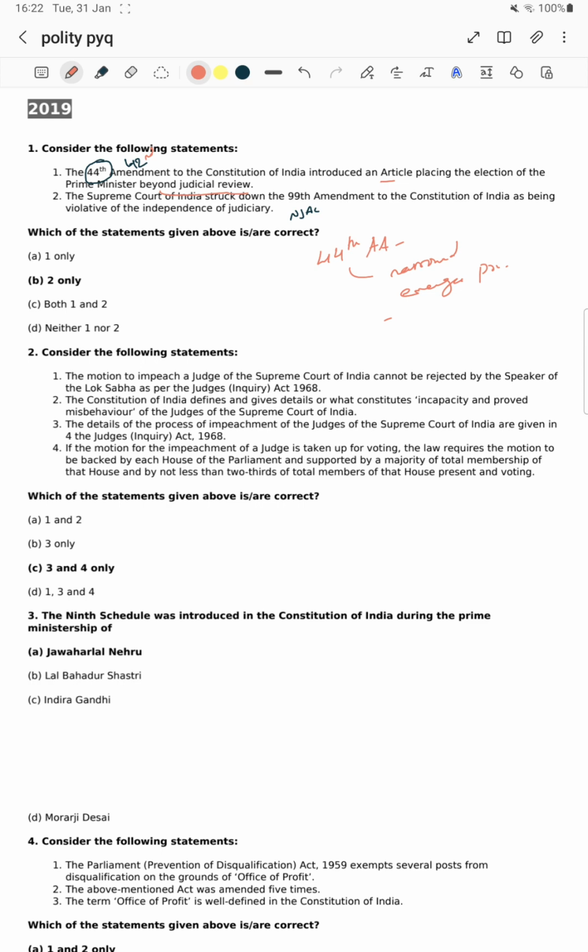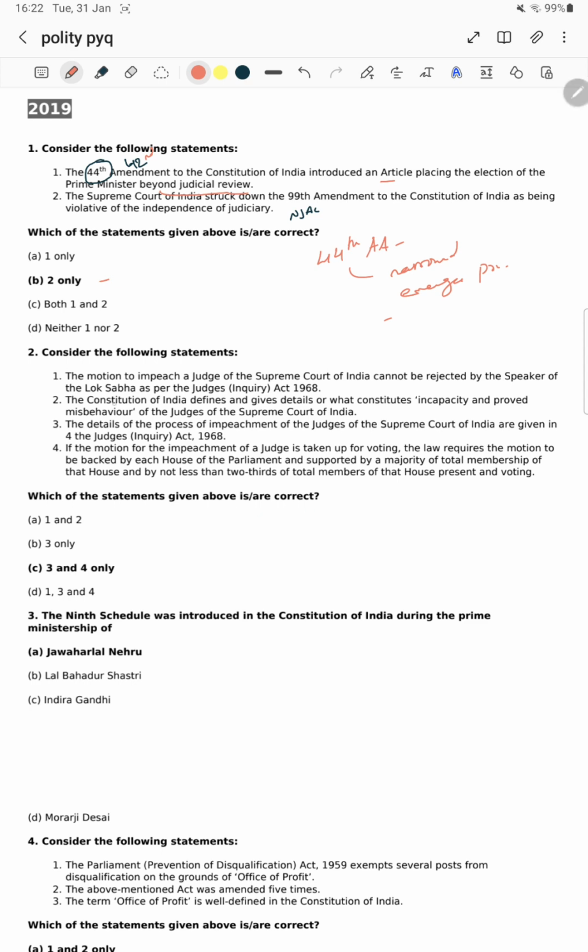There are possible chances of a question being asked about the independent nature of the judiciary as well as the executive. The question may be framed on these particular topics, so be conscious about it. In this question, yes, the Supreme Court has struck down the Act. The second statement is right. B is the right answer.